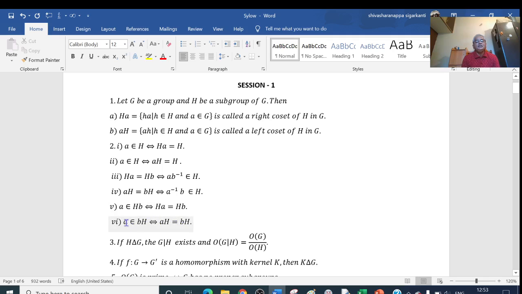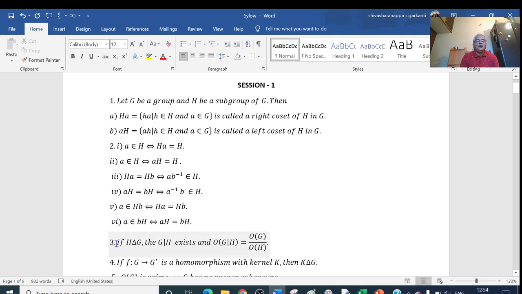This can be written as b inverse a belongs to H, if I operate by b inverse on both sides. Then bH is equal to aH. Okay, the fourth and sixth are similar.